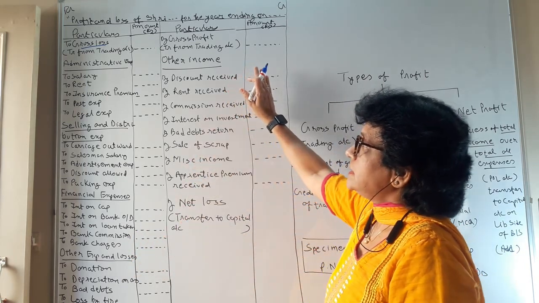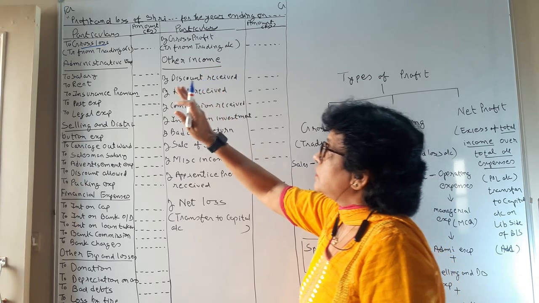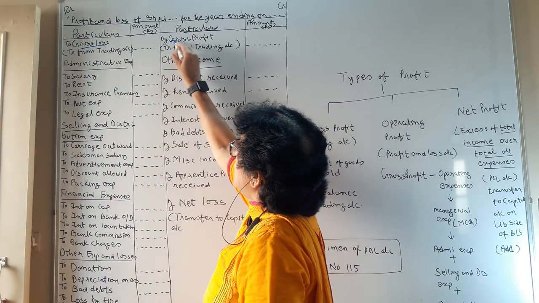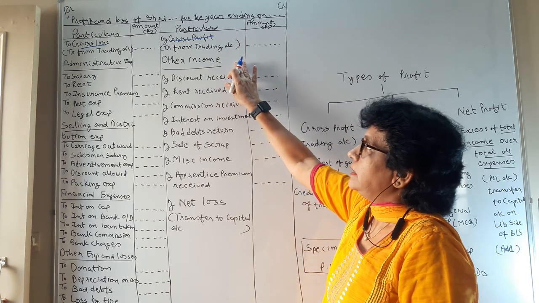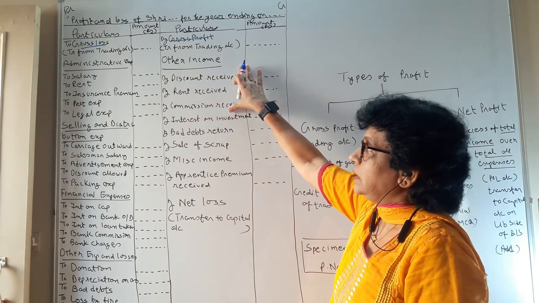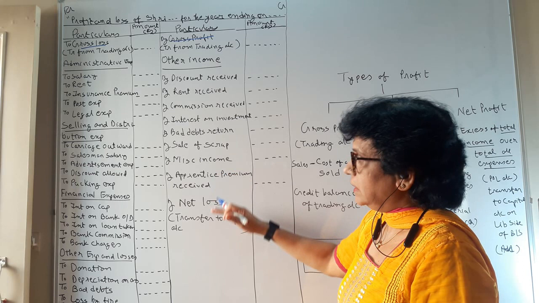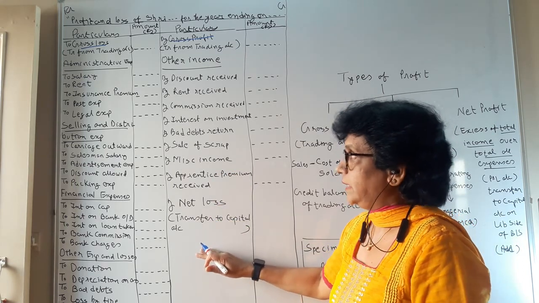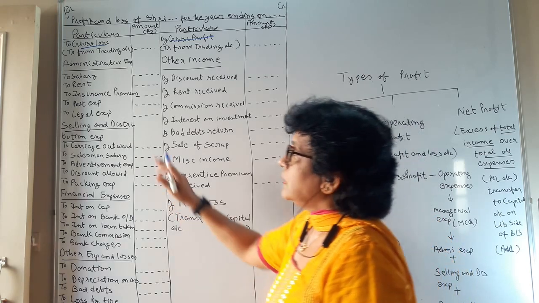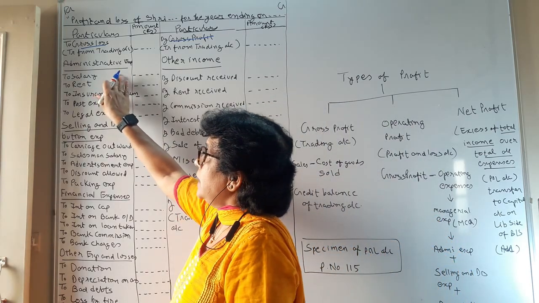Like that, on the credit side, if you have the gross profit in the trading account, that will be transferred to the credit side of the P&L account as gross profit. And then all other indirect income, whichever you have, is to be recorded. Let us continue with the first, administrative expense.